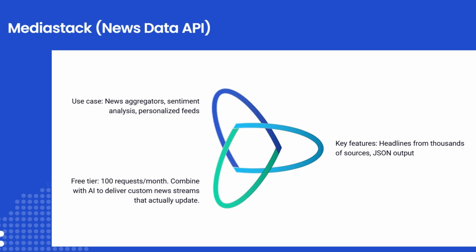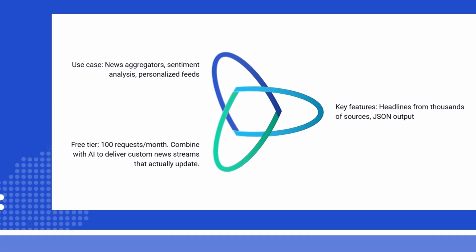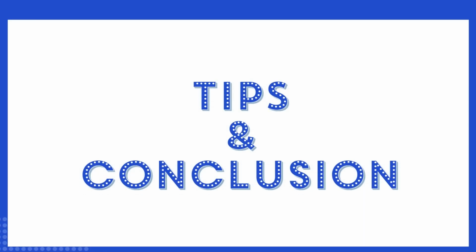Remember, judges see hundreds of projects. They want to see something that works, uses real data, and could actually scale. These APIs give you professional-grade features without the professional-grade development time. Quick tip, always test your APIs before the hackathon. Nothing's worse than finding out your API key is broken during your presentation.